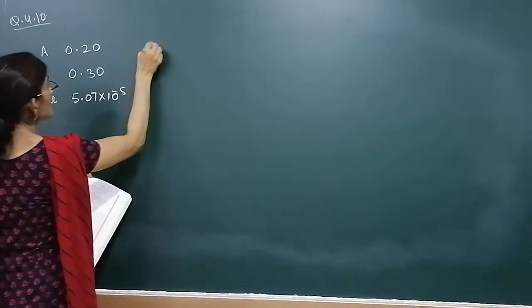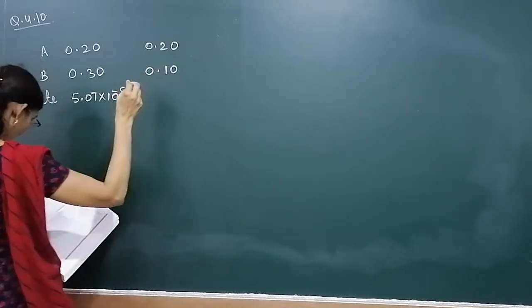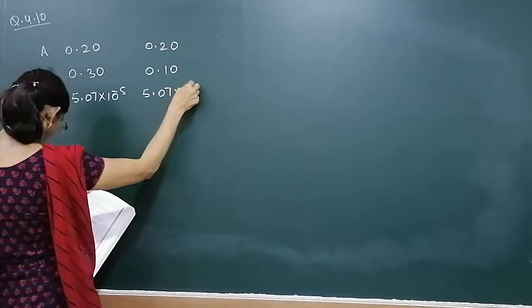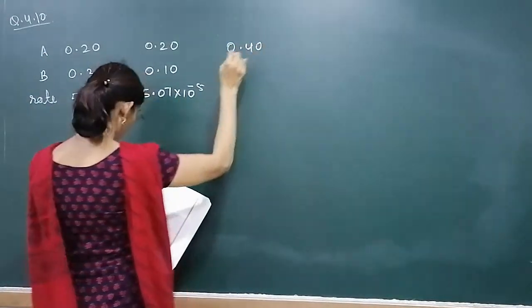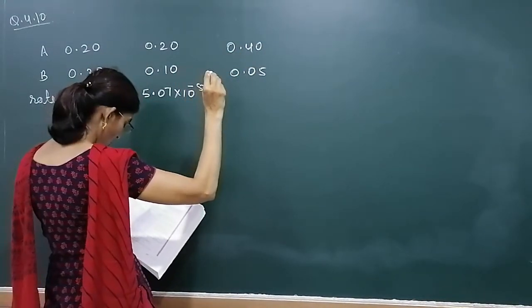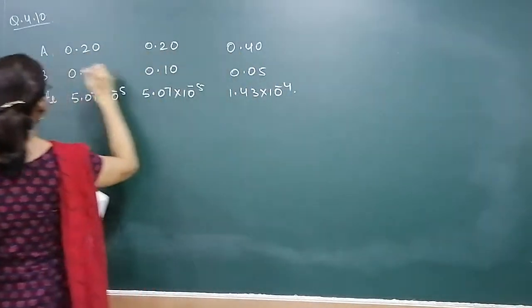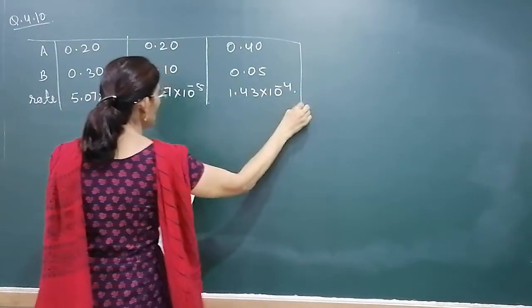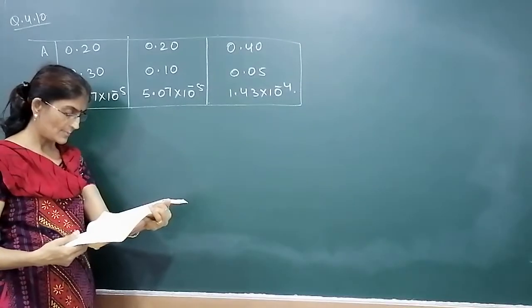Then 0.20, 0.10, and 5.07 into 10 to the power minus 5. And the last, 0.40, 0.05 and 1.43 into 10 to the power minus 4. Three observations taken for A, B and C. We have to find the rate constant K and the order of the reaction with respect to A and B.